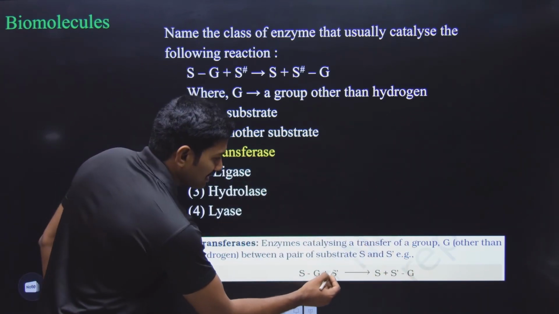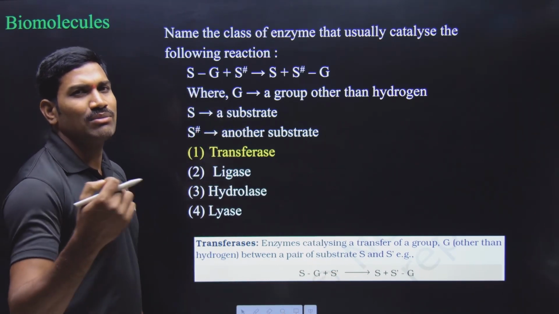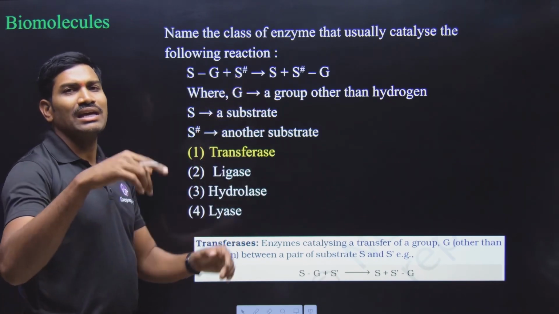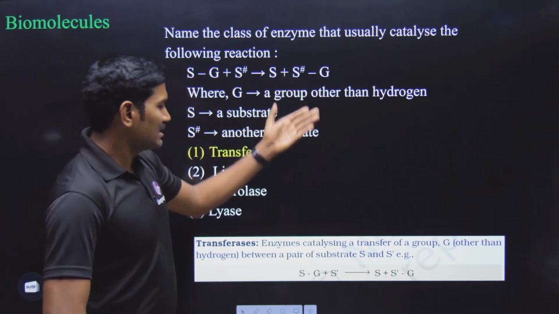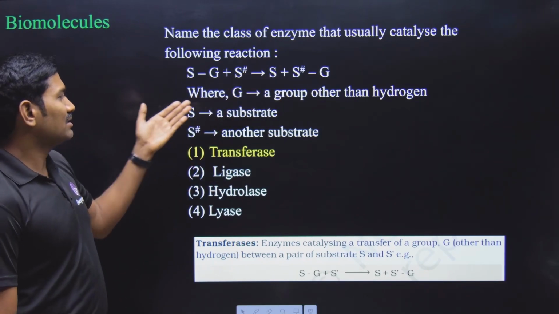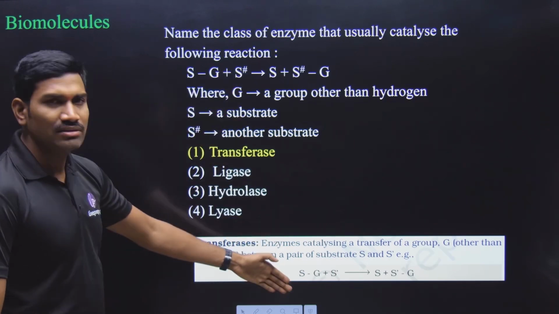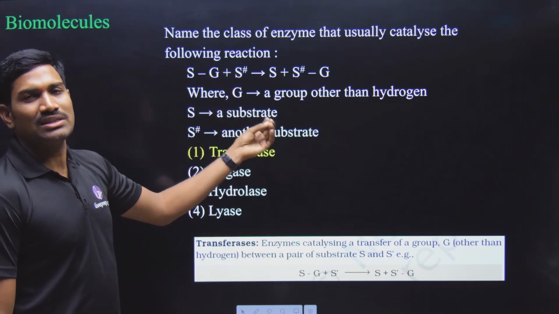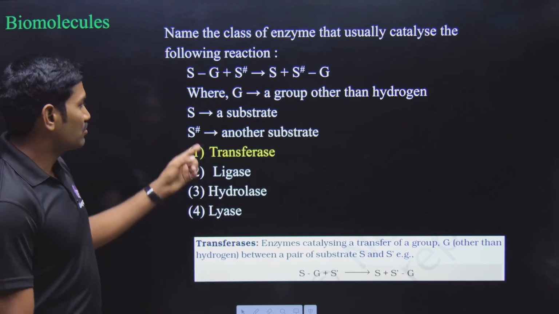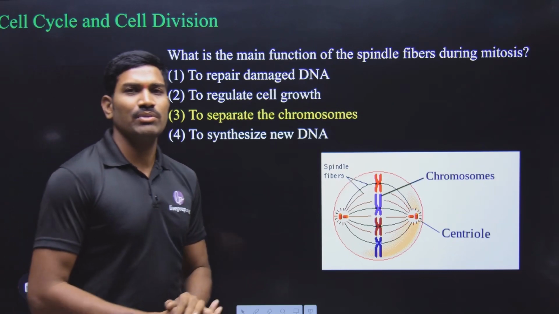And in the NCERT reaction, yes, they have given some dash-like symbol or prime-like symbol here. But instead of that, here they have given this asterisk symbol. That's it. The remaining reaction, everything is exactly the same. The process, even the explanation also, they have given: what is G, what is S, what is this S with asterisk. Everything they have given as it is, right? So what is the enzyme involved in the catalysis of this particular reaction? It is transferase. With that, the questions from biomolecules are completed.